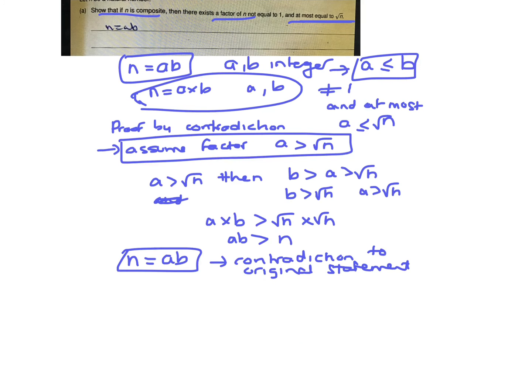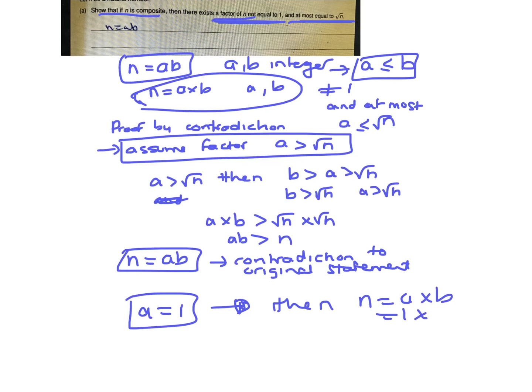Now just with the one thing, let's just assume that one of the numbers is equal to 1, because it says a is not equal to 1, so the contradictory statement, let's just say a was equal to 1, then n would equal a times b, which is 1 times b, so that means that n would only have the one factor, b, so therefore it's not composite.